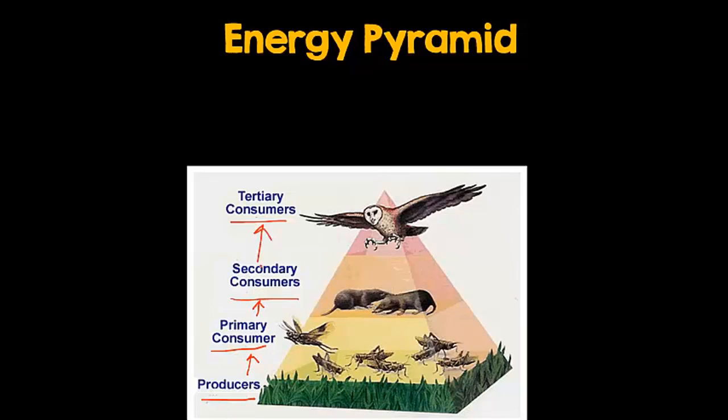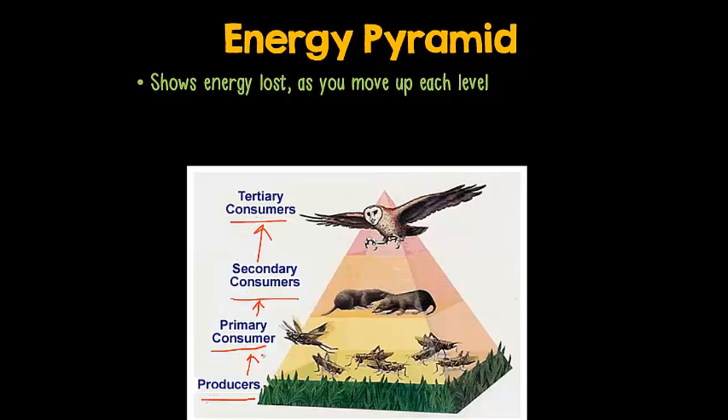Why is it shaped like a pyramid? Well, one thing that an energy pyramid shows us is that as the energy moves through the food chain, a surprisingly large amount of it gets lost as it moves up a level. And that's what the energy pyramid is going to show us. The plants get energy from the sun, but they're using up a lot of that energy to keep themselves alive. So only a small part of that energy gets stored inside the plants.